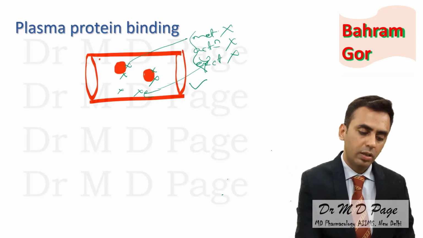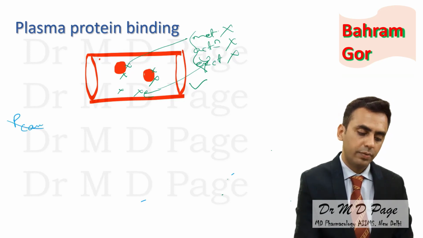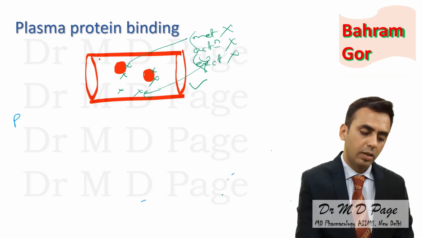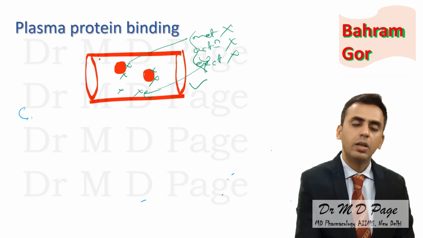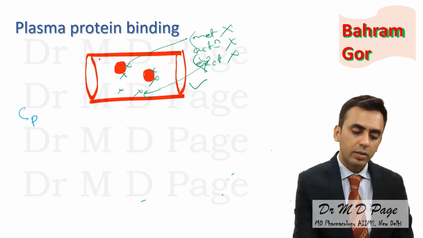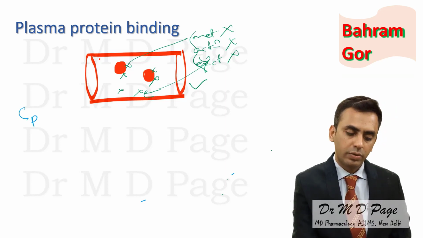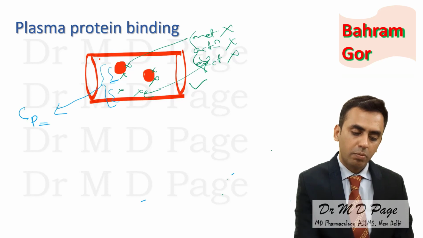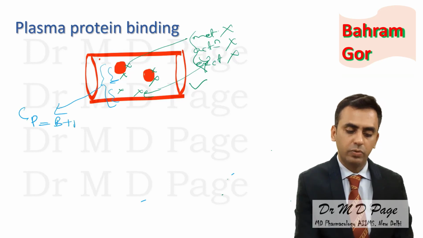But if someone says plasma concentration of drug is measured, then what is measured? Only the bound fraction or the free fraction? It includes both bound as well as free portion. Okay.